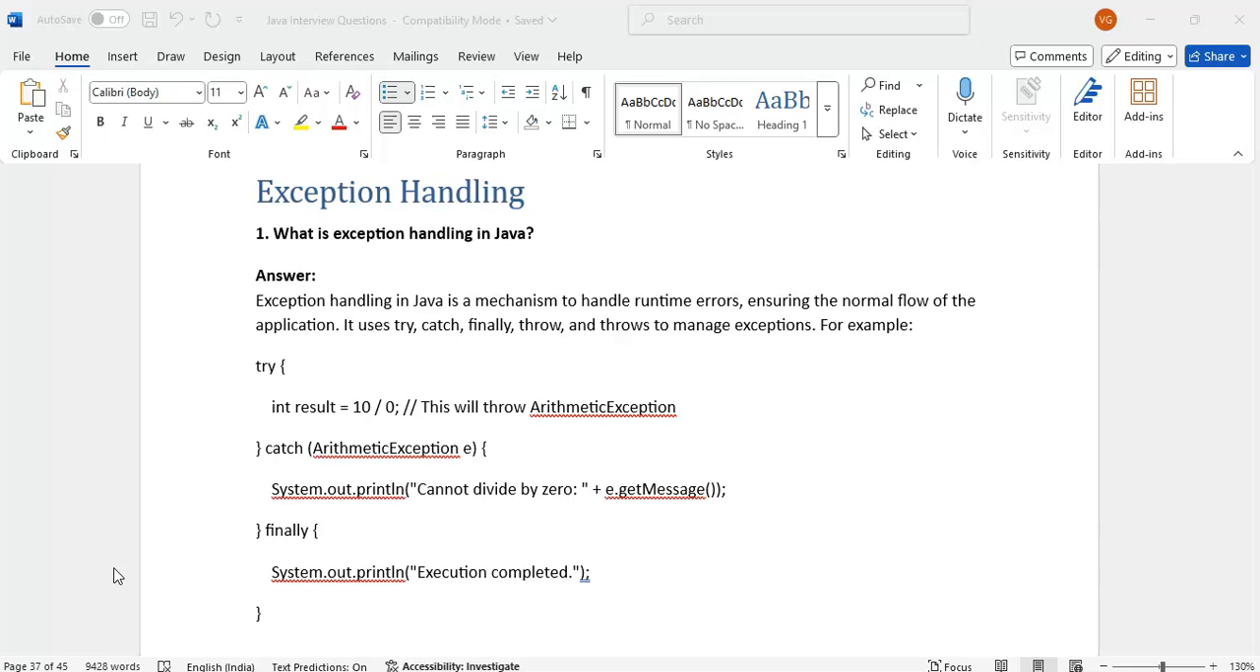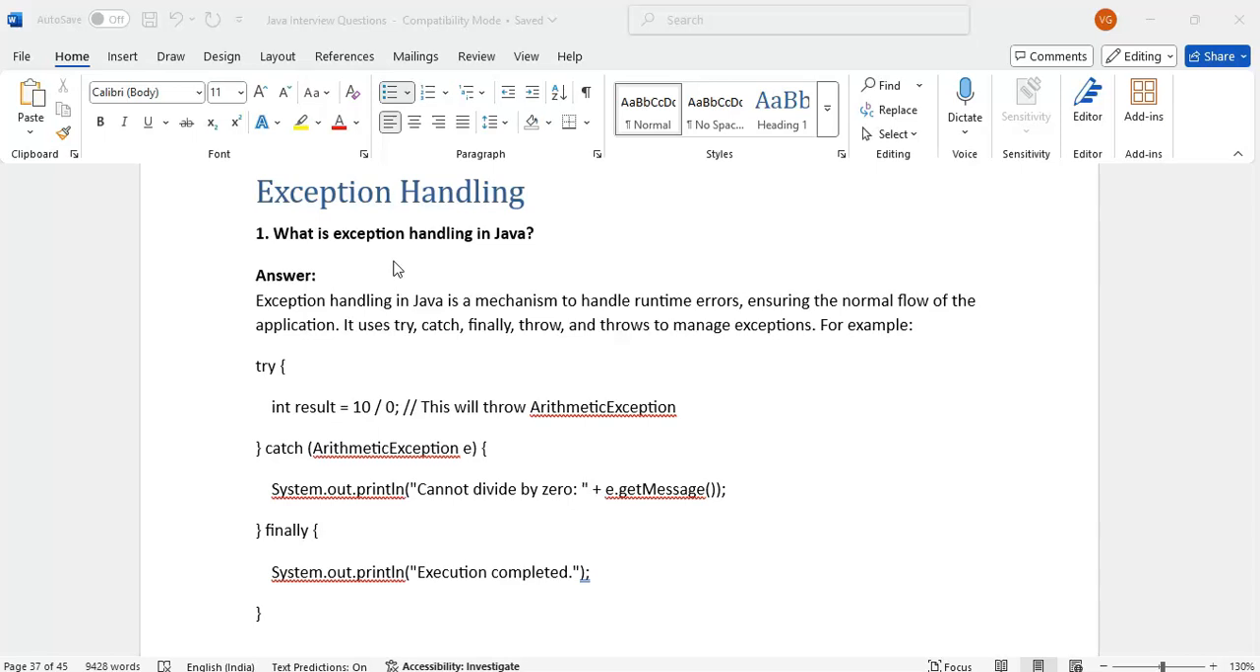In this session I will explain the different interview questions we can expect. The topic is exception handling. What are the different questions we can expect? First question: what is exception handling in Java, and why do we need to use it?